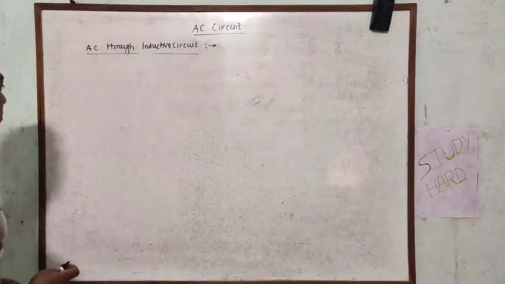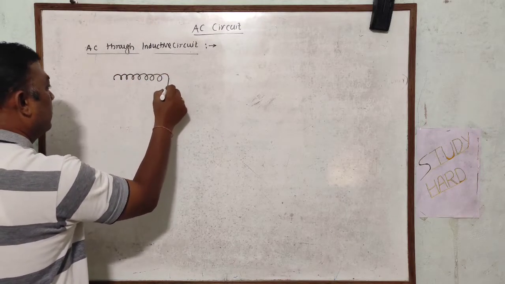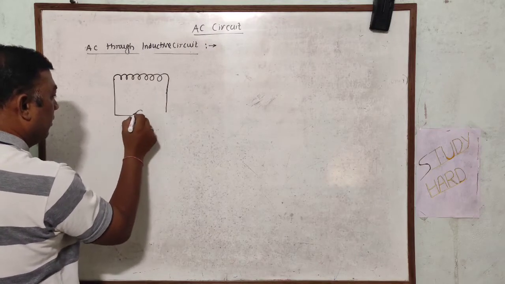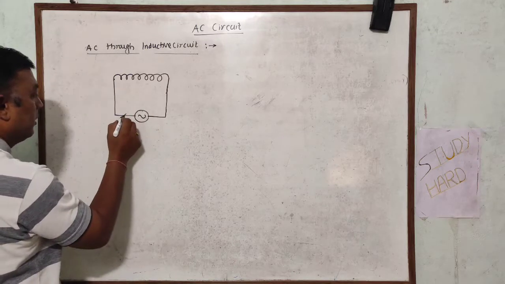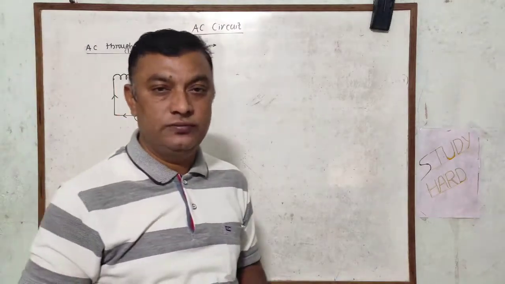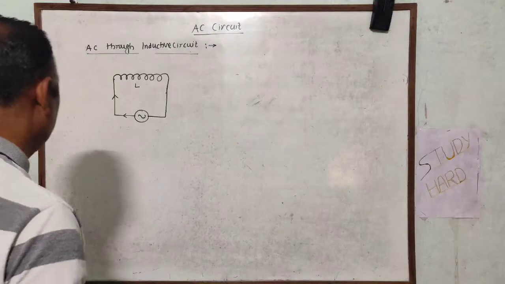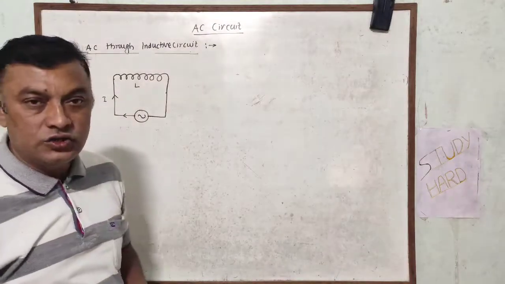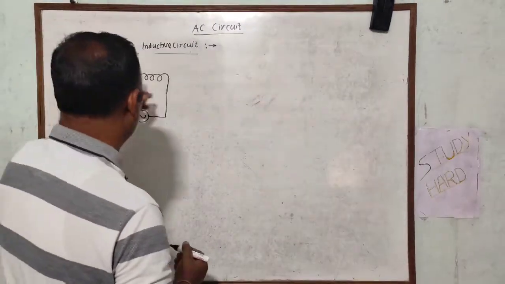मग आपण या ठिकाणी इथे दाखवत आहे की एक इंडक्टर कॉइल घेतला. Here we are going to consider the inductor coil, and here the current is flowing. L is the coefficient of self induction here. I is the current that is flowing here. So according to the definition of self induction here,